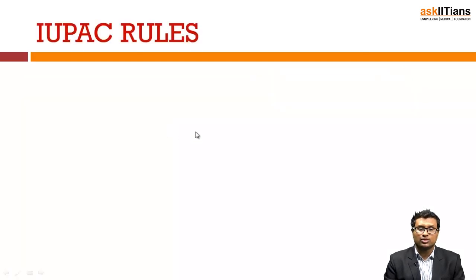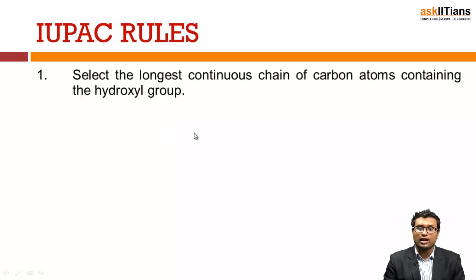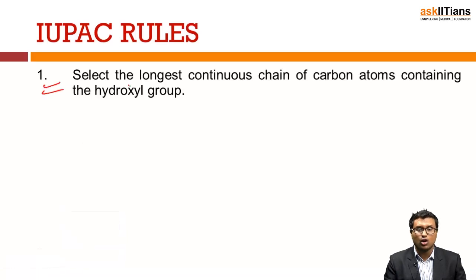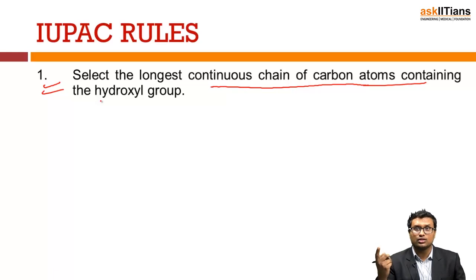So IUPAC rules. You have to select the longest continuous chain of carbon atoms containing the hydroxyl group. I already told you that in your given organic compound you have to select the longest continuous chain of carbon atoms, and remember that this longest chain should consist of the hydroxyl group.